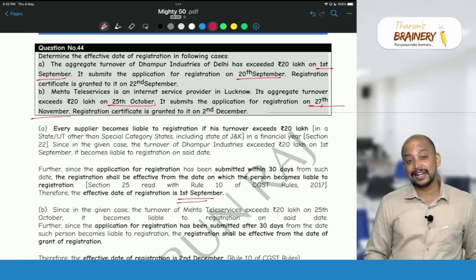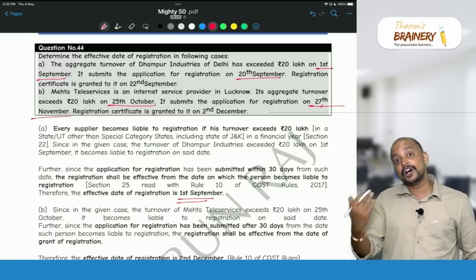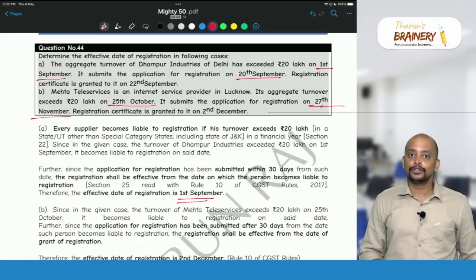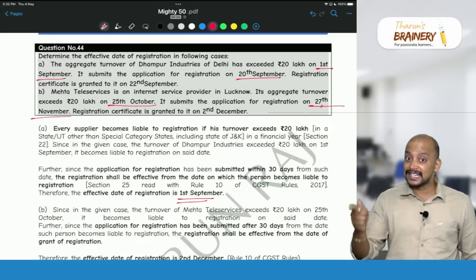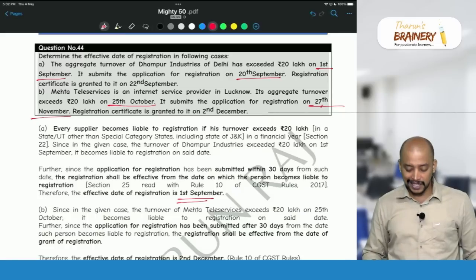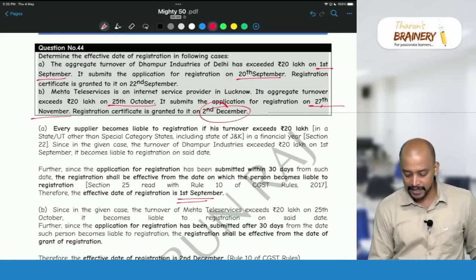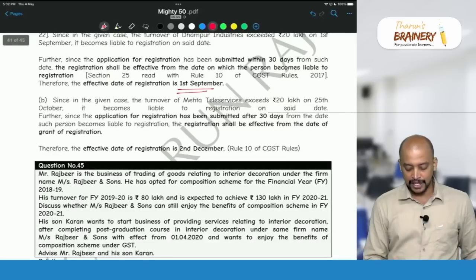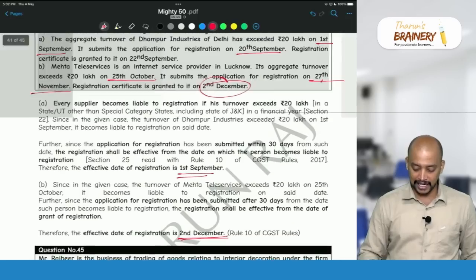Is it within 30 days or beyond 30 days? It is beyond 30 days from the date they are liable to get registered. So the date on which they get the registration certificate, 2nd December, will be taken as the effective date of registration.